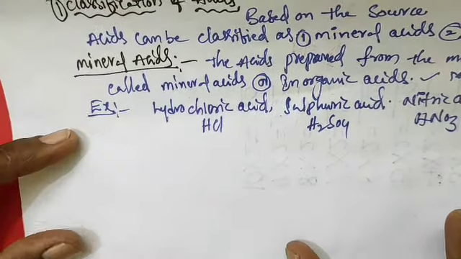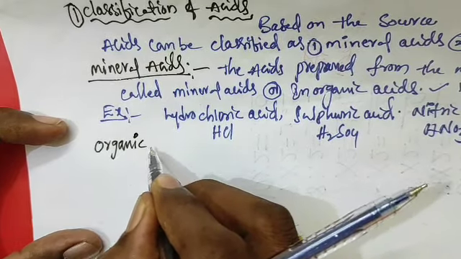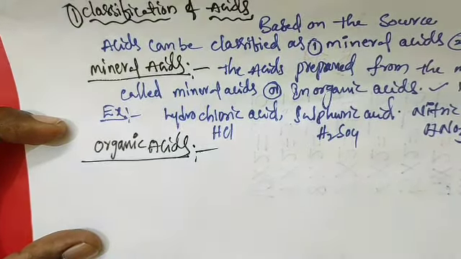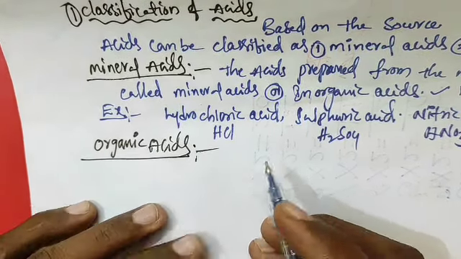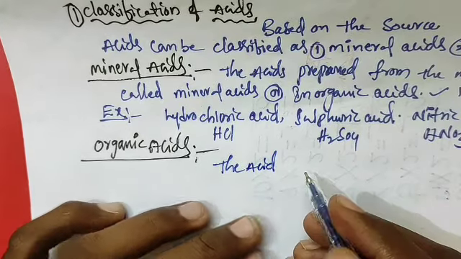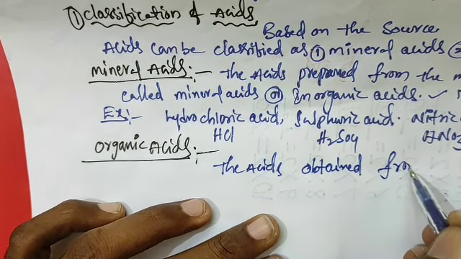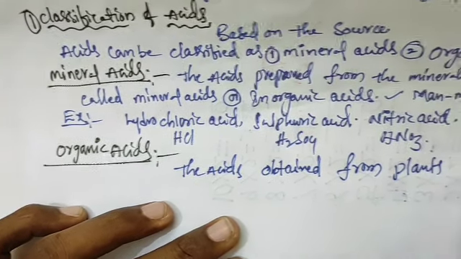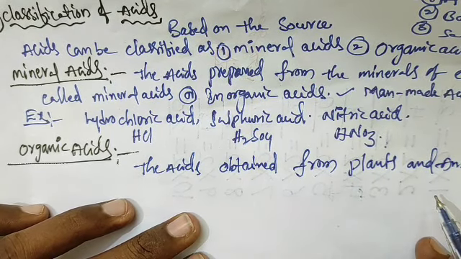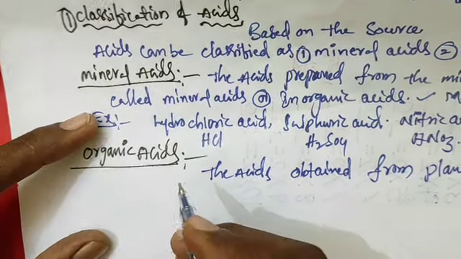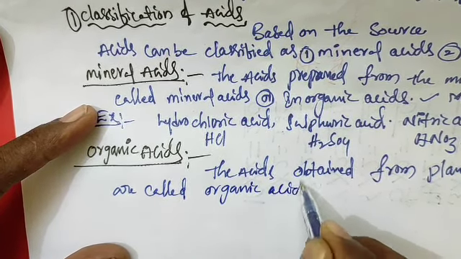Next point is organic acids. So organic acids, the acids obtained from plants and animals are called organic acids.